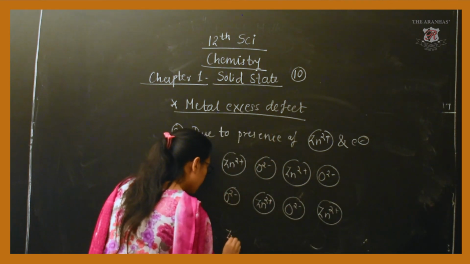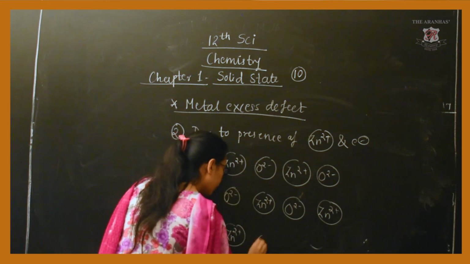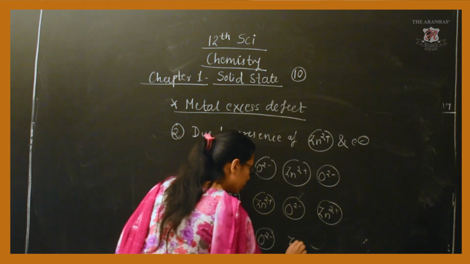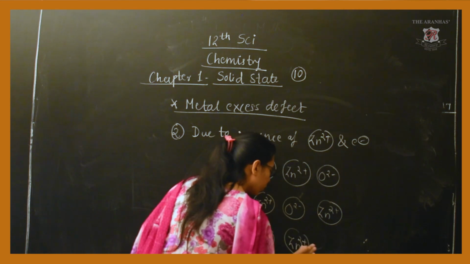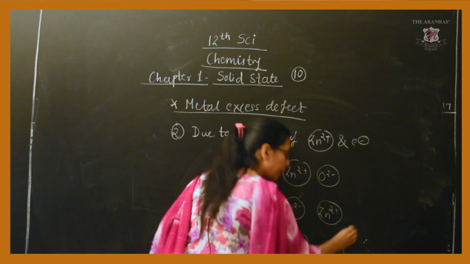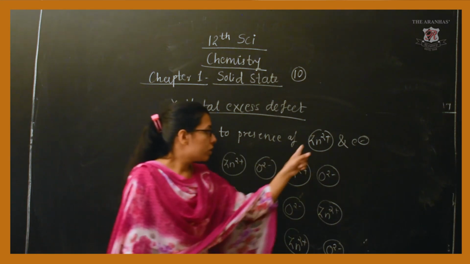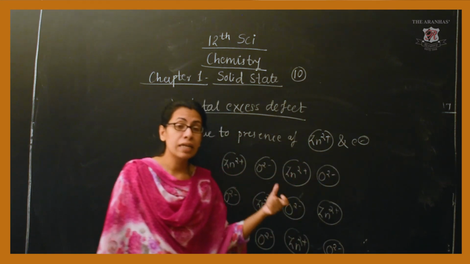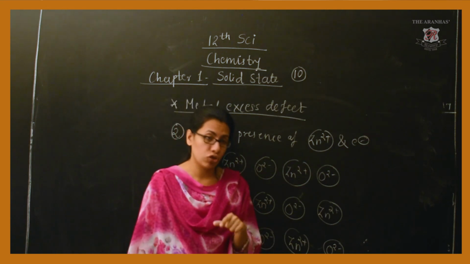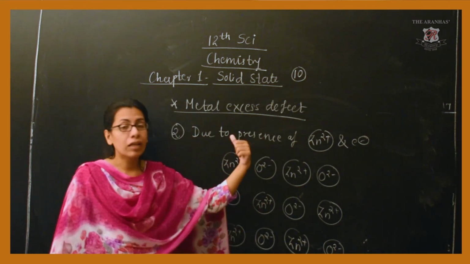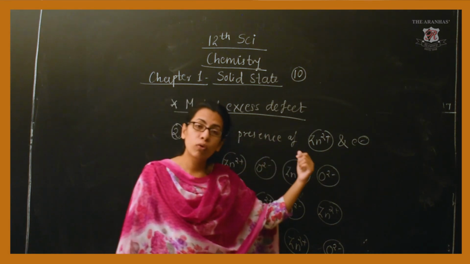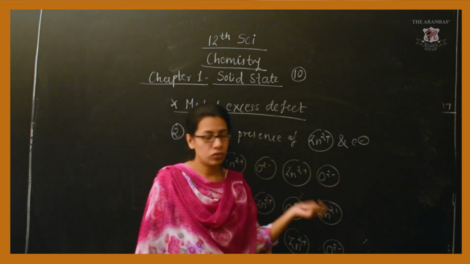We have to consider here the second case, and in that case we have to show the presence of these two things at the interstitial position. So when can we get this Zn2+ and electrons?